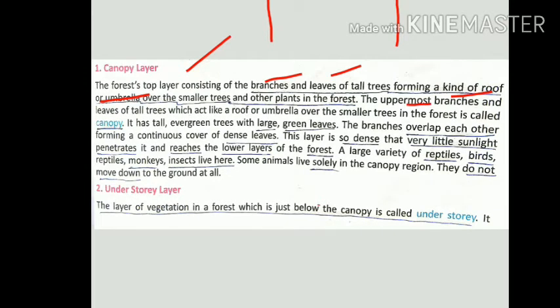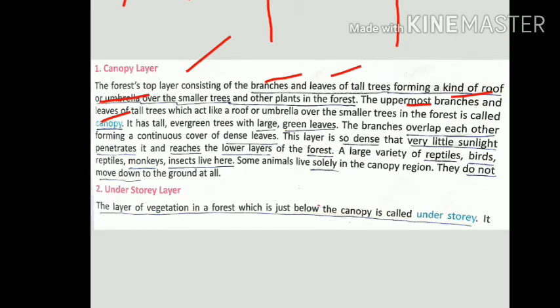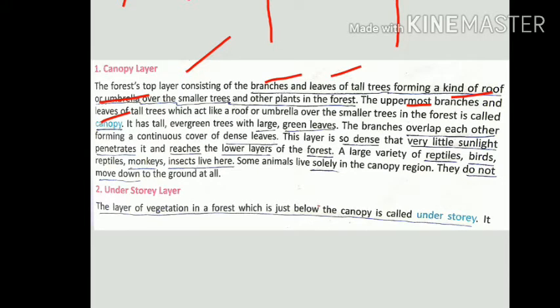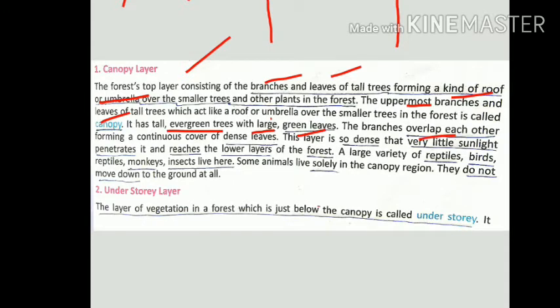The uppermost branches and leaves of tall trees act like a roof. Look here, this type. One plant and another plant. These are all big trees that are connected to each other at the top. They are evergreen trees that are very large and always covered with green leaves, and they overlap each other.